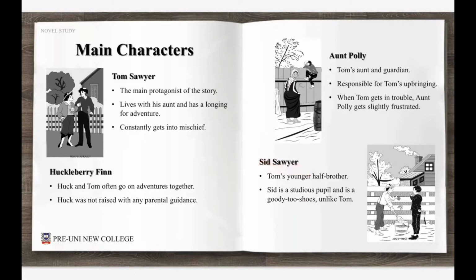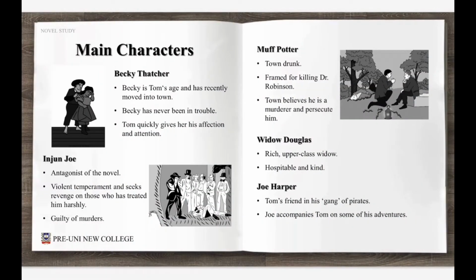She is responsible for Tom's upbringing. Sid Sawyer is Tom's youngest half-brother, and he was the complete opposite of Tom, as he is a very studious pupil and is very much a goody-two-shoes. Becky Thatcher is Tom's age and has recently moved into town with her father, Judge Thatcher. Becky has never caused much trouble and is used to following her mother's words. Tom quickly gives her all of his love and affection.